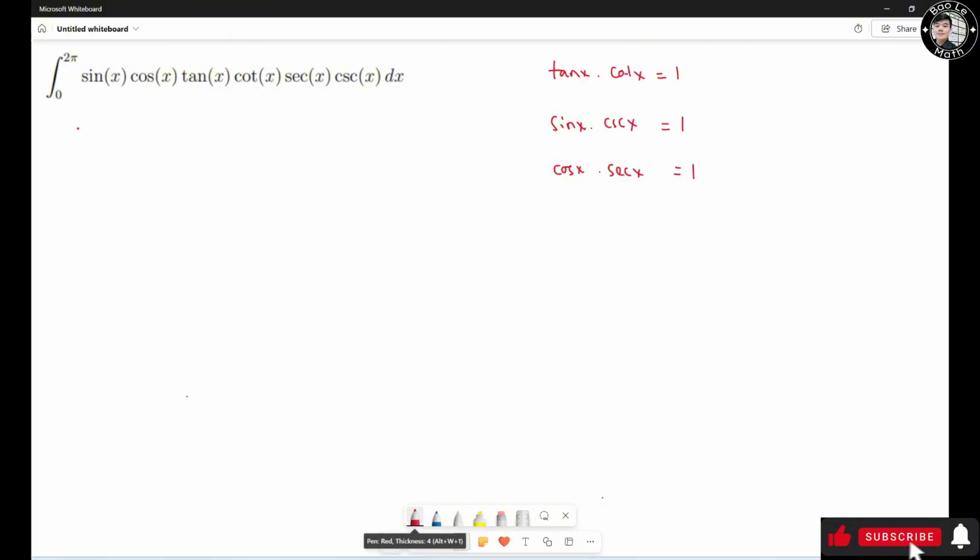So then this becomes the integral from 0 to 2 pi. This guy and this guy cancel out, this guy and this guy cancel out, this guy and this guy cancel out, right? So then this becomes 1 ds, so it's going to be s evaluated from 0 to 2 pi. So it's going to be 2 pi, right? This one is the final answer.